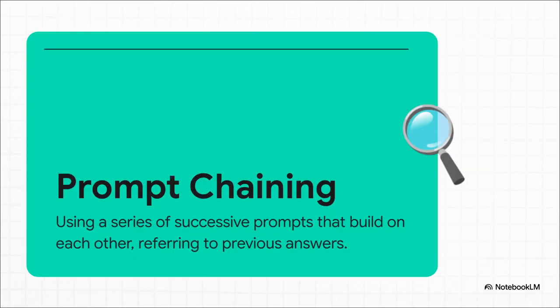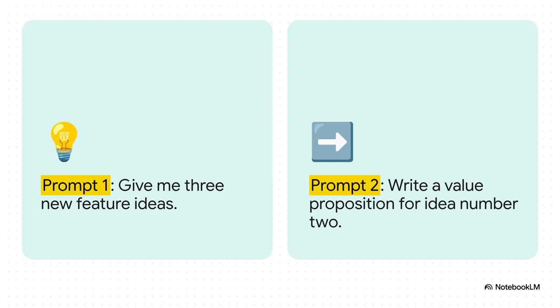Okay, our last tool in the box is prompt chaining. The idea here is really simple. Instead of trying to write one single, massive, perfect prompt, you have a conversation. You use a series of prompts that build on each other, with each one digging deeper or refining the last answer. So you might start broad, like, "Give me 3 feature ideas." Then, instead of starting from scratch, your next prompt just refers back to that. "Okay, now write a value prop for idea number 2." You see how efficient that is? You're shaping the final output together, step by step.